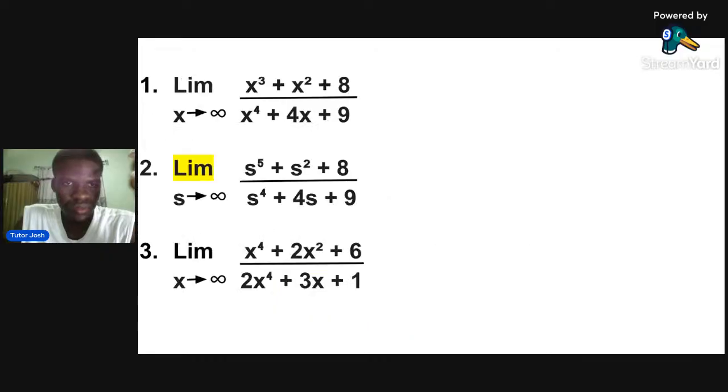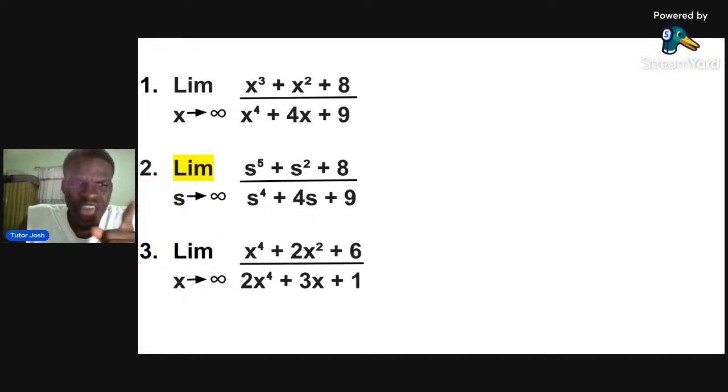Now, the first question says x raised to the power of 3. Please, let's write the first question. x raised to the power of 3 plus x raised to the power of 2 plus 8 over x raised to the power of 4 plus 4x plus 9. Now, this is the first question.